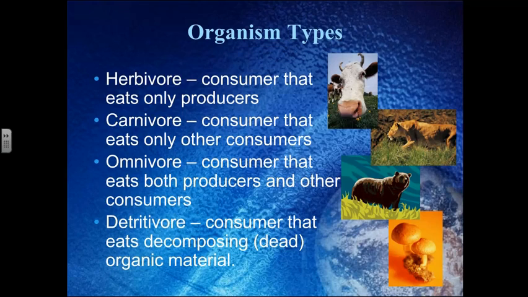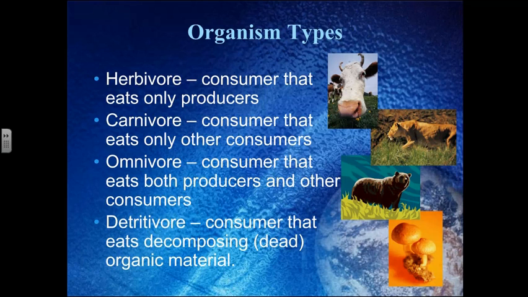Another way to frame this is the way that it's been framed to you earlier in your life. We have herbivores. Herb means plant, vor means to eat. So these are consumers that eat only producers. We also have carnivores. Carni means meat, vor means to eat. So these are consumers that eat only other consumers, no producers at all. Omnivores are consumers that eat both producers and other consumers.